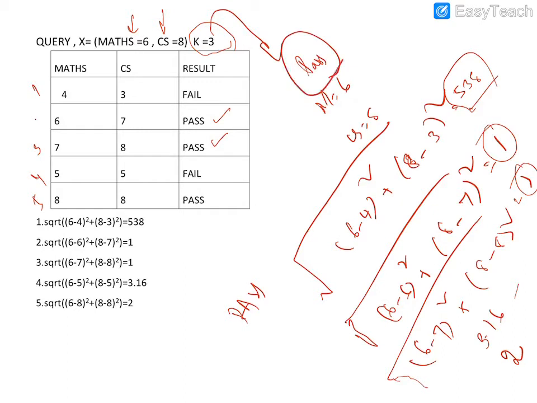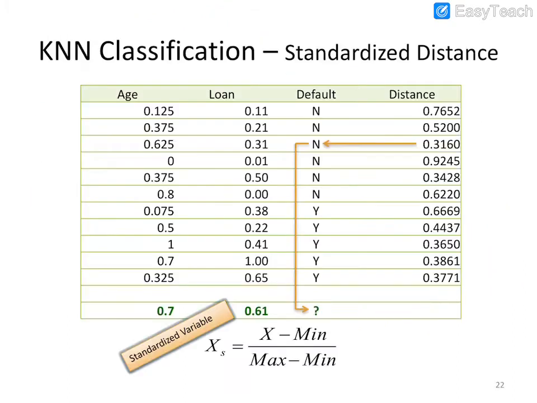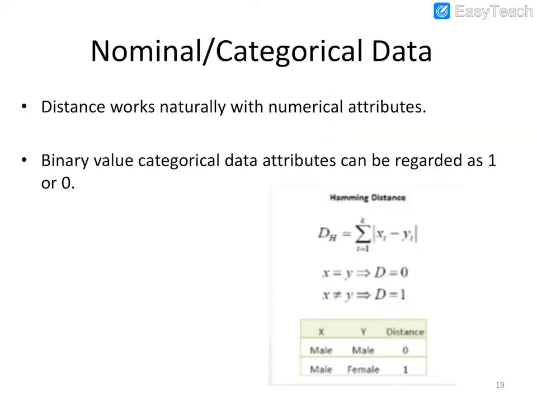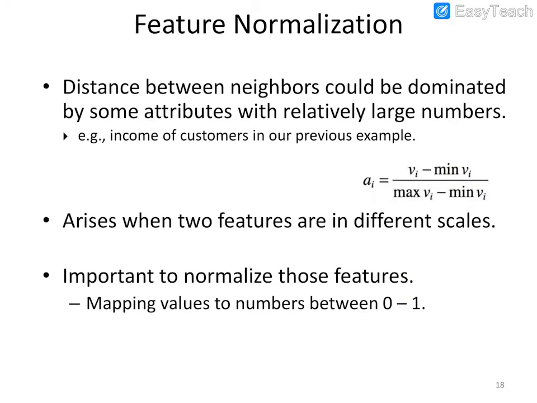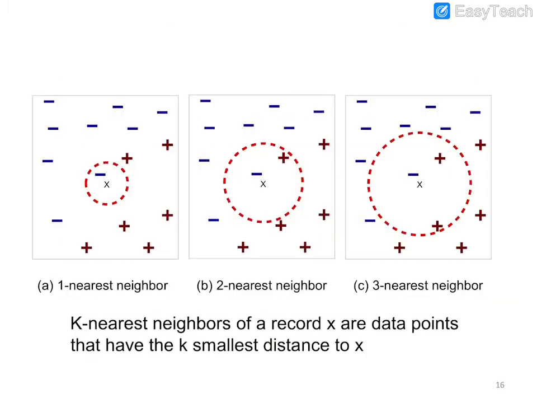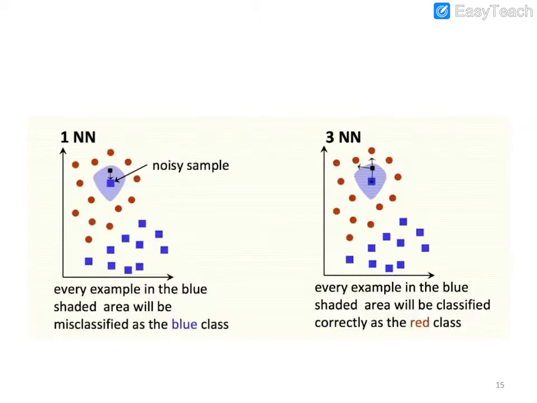So this is the way we decide the class label of the given object. Okay, and how do we find the k value?